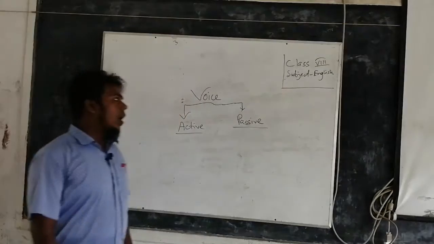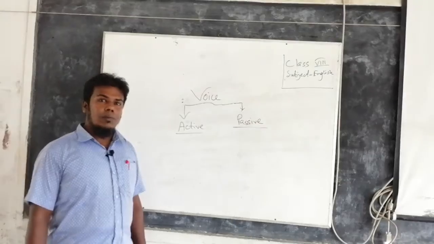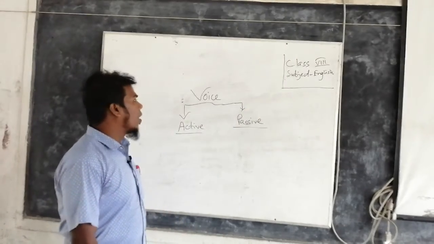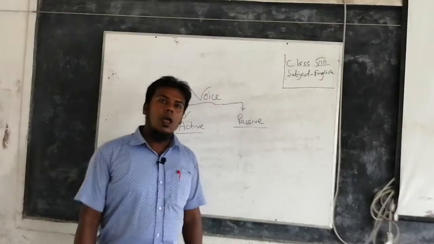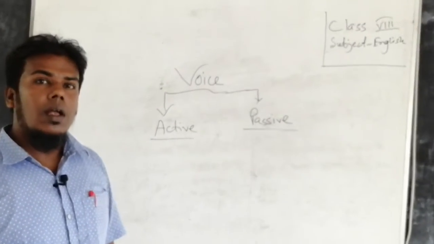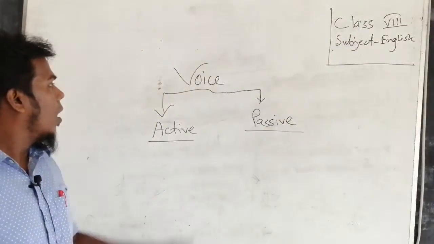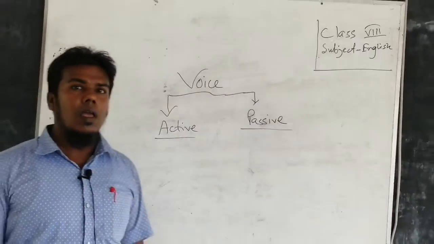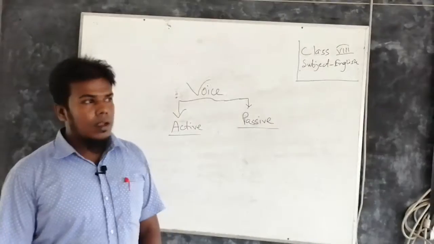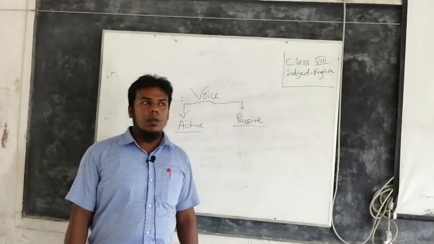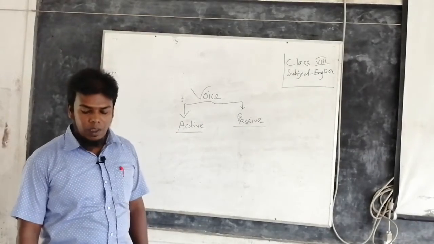Today, I am going to focus on the English topic voice. It is concluded on changing sentences. We know that voice is a very important topic for the English language.